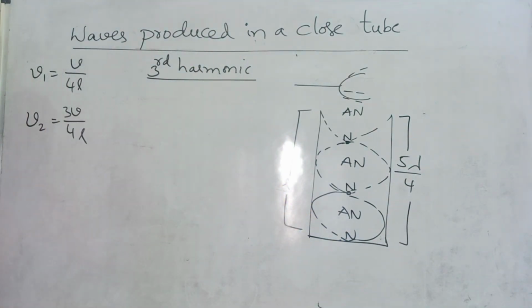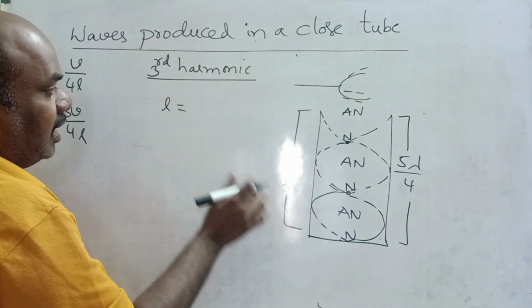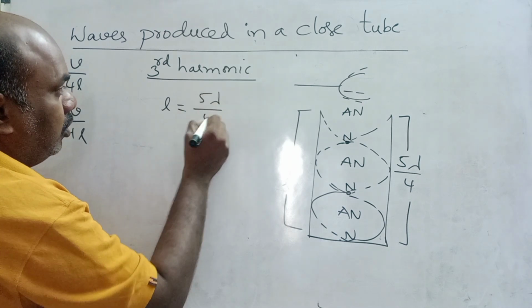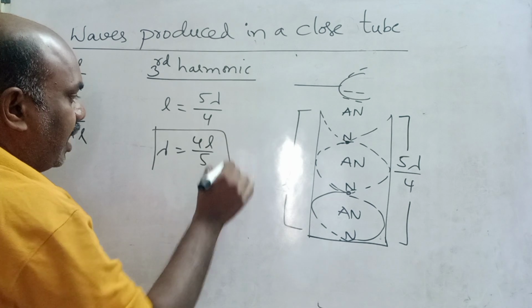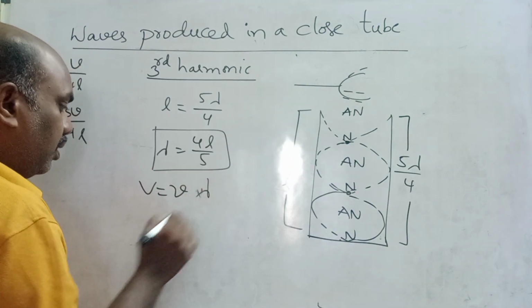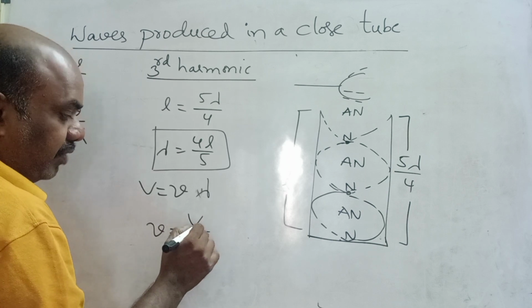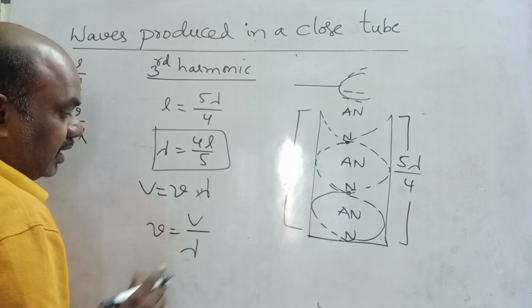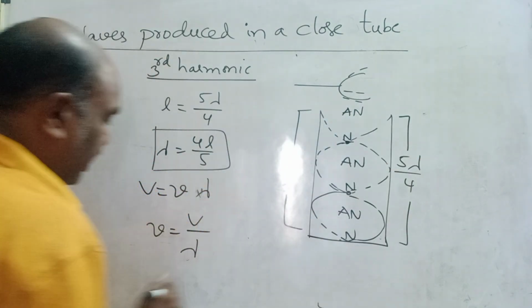First time we got lambda by 4, second time 3 lambda by 4, this time 5 lambda by 4. So the length of the air column is equal to 5 lambda by 4. From this, lambda is equal to 4L by 5. Lambda value we got. We know v is equal to ν lambda, so ν is equal to v by lambda. ν is frequency, v is velocity, lambda is wavelength, the total wavelength.